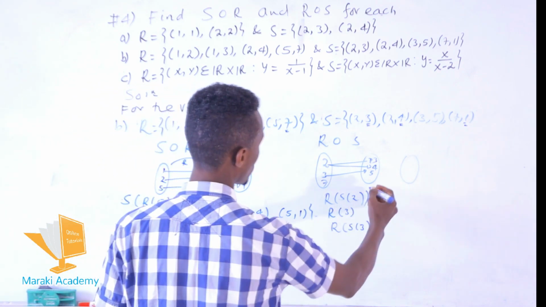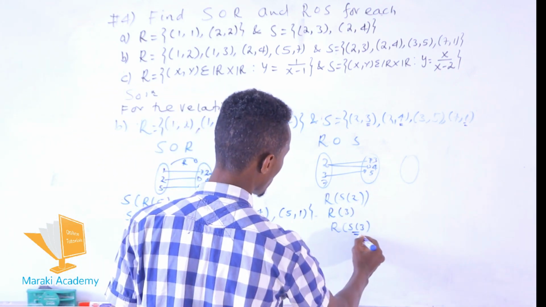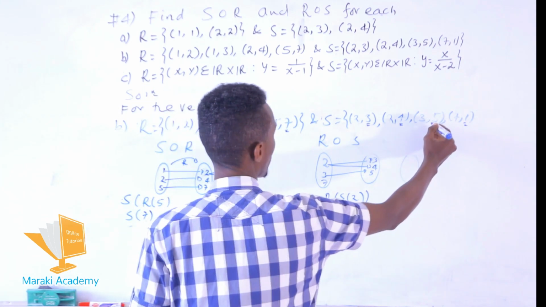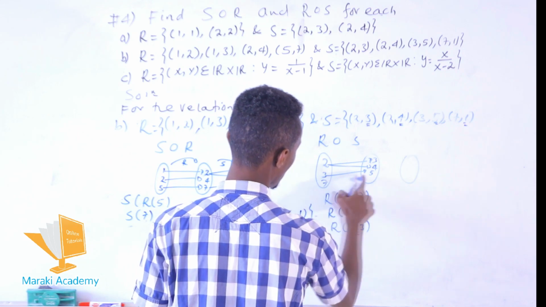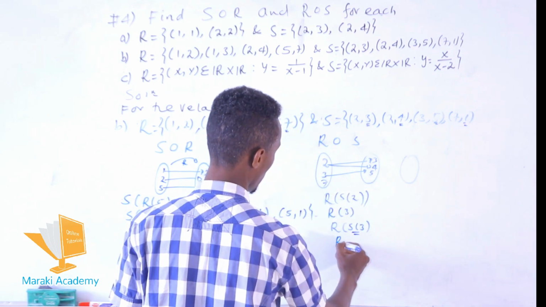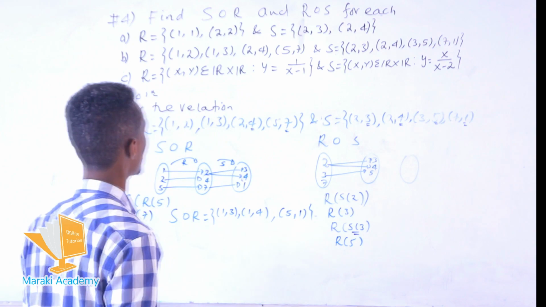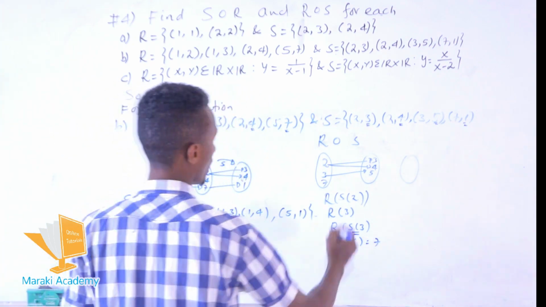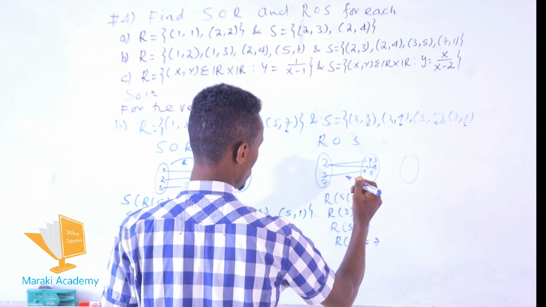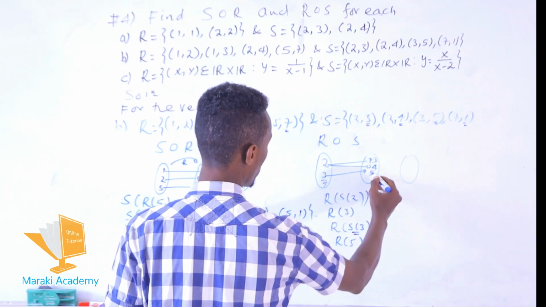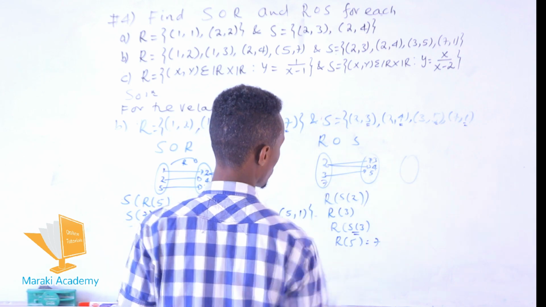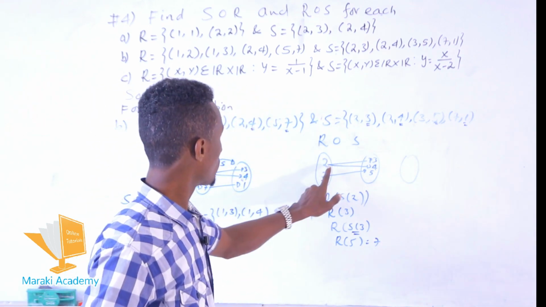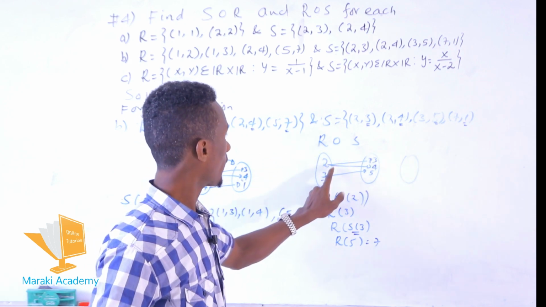So S at point 3, what the value becomes? 5. So 3 is assigned to 5. This is R at point 5, what is it? R at point 5, the value becomes 7. So this 7 is mapping to what? Okay. For the composition S, 2 is mapping to 3 and 4.